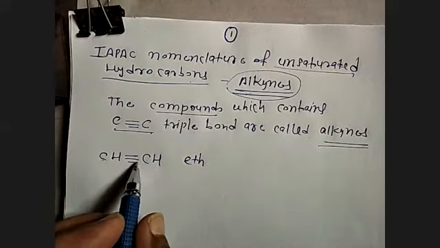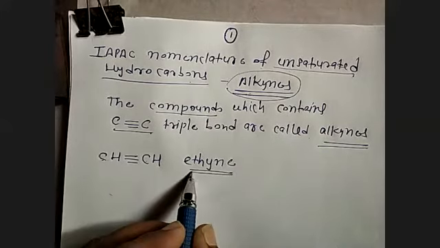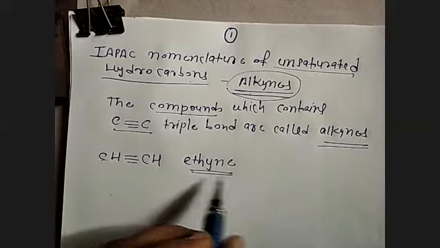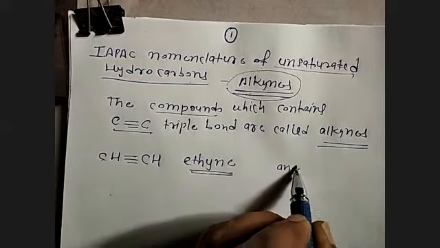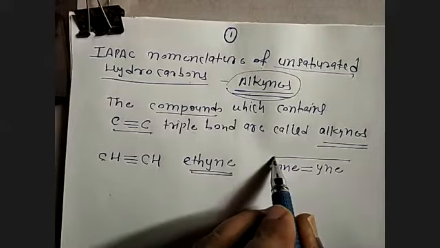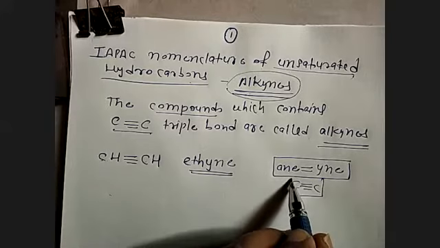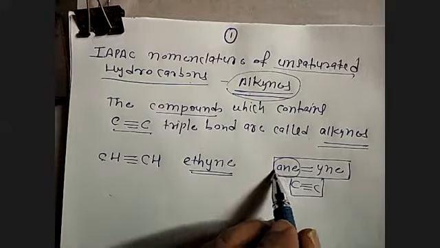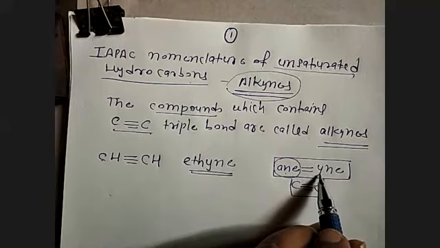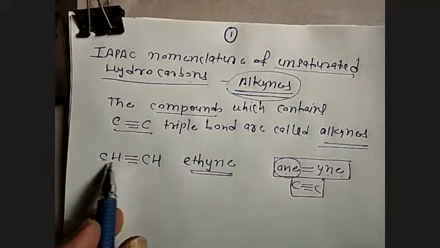Because of the triple bond, ANE will change to YNE. So remember, because of the carbon triple bond, ANE of alkane will change to YNE.